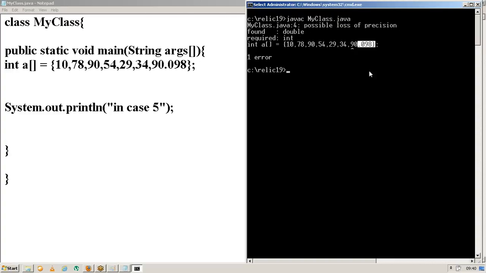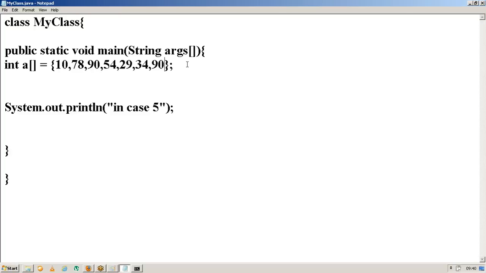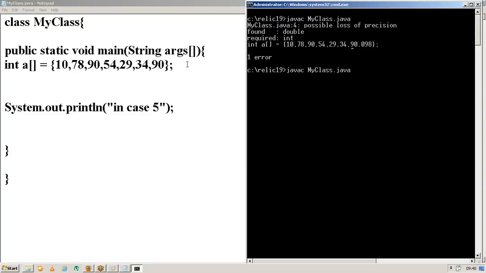Here the closing and the opening brace are not matching, so that's why it is giving that error. Once again, let me compile this. Now what is it saying? Possible loss of precision, it is saying.